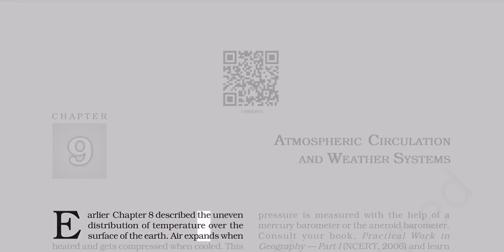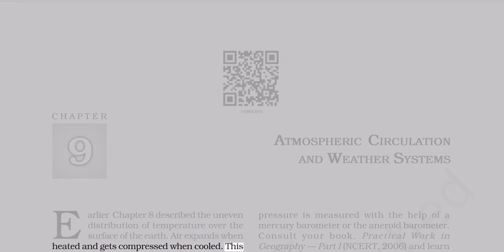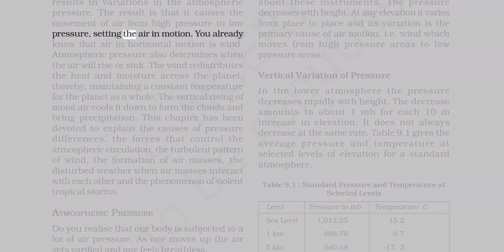The earlier chapter 8 described the uneven distribution of temperature over the surface of the Earth. Air expands when heated and gets compressed when cooled. This results in variations in the atmospheric pressure. The result is that it causes the movement of air from high pressure to low pressure, setting the air in motion. You already know that air in horizontal motion is wind. Atmospheric pressure also determines when the air will rise or sink.